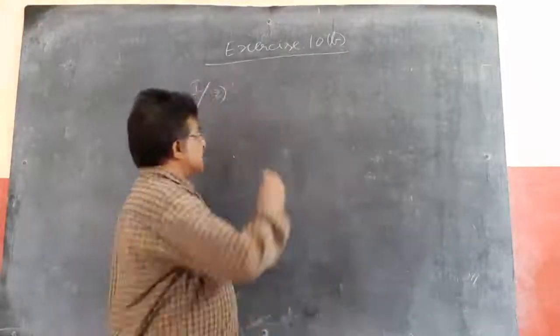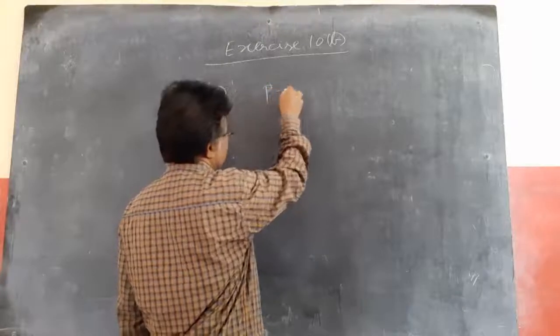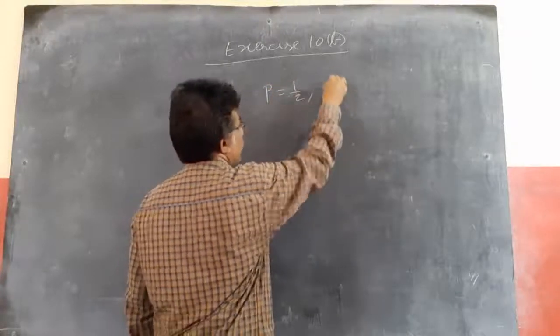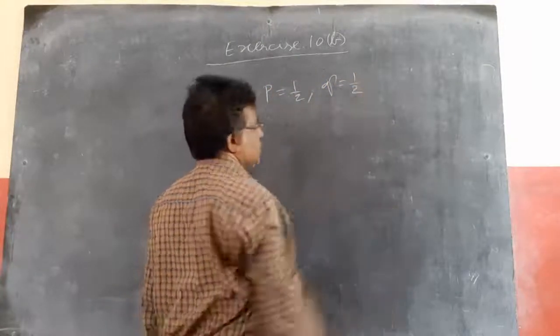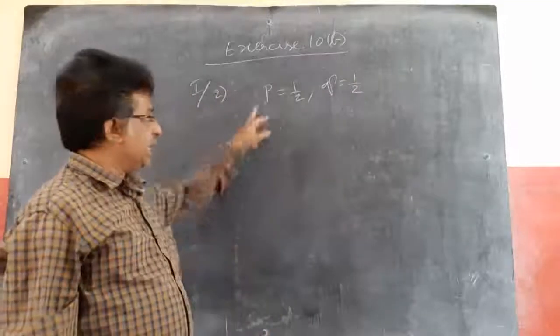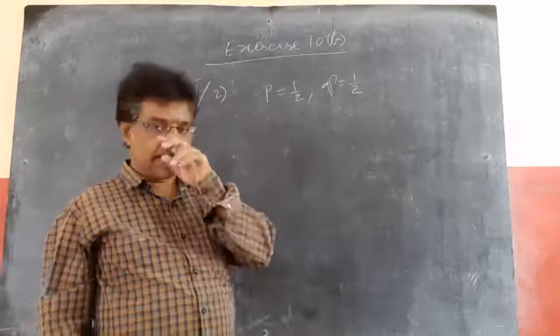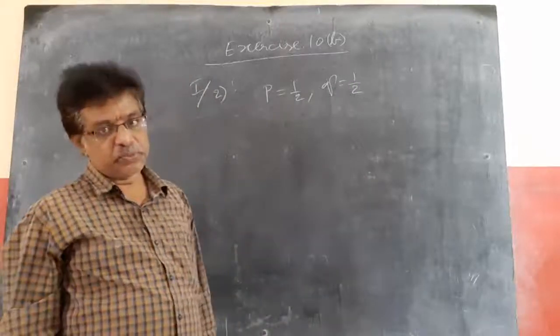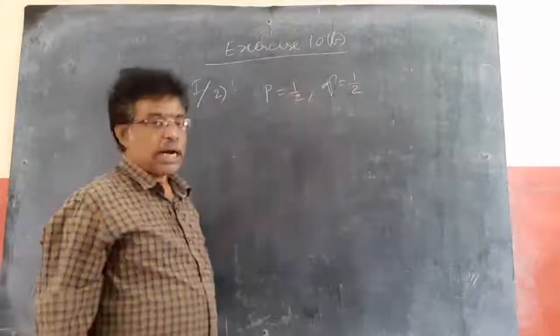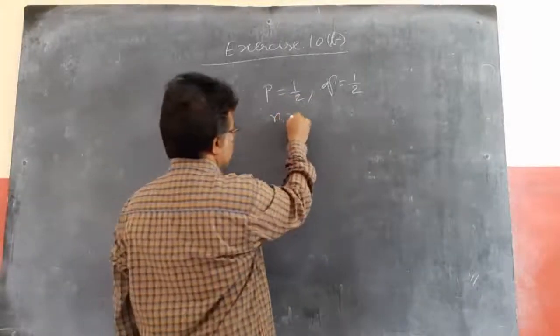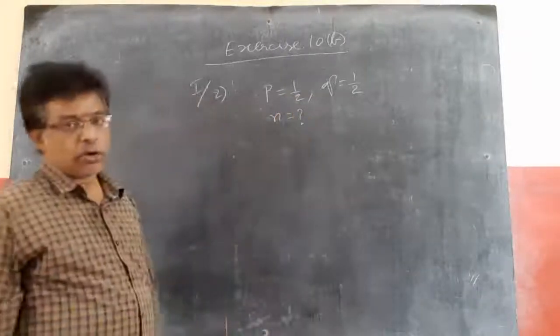When a coin is tossed, you know the probability of success p equals 1 by 2, and failure q is 1 minus 1 by 2, which is also 1 by 2. Getting head is 1 by 2, getting not head is also 1 by 2, when a fair coin is tossed one time. So this is p, this is q, and we need to find n.